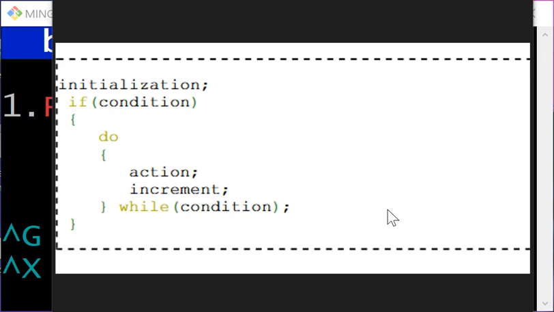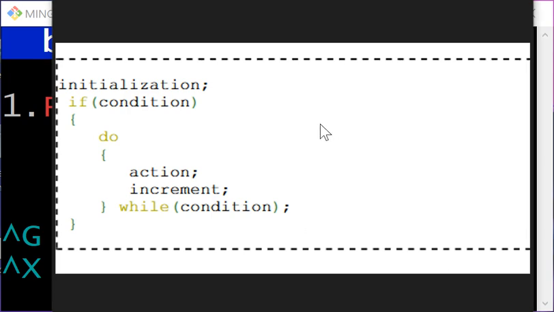Most optimizing compilers will be able to notice that the first time x is less than 10, and therefore there is no need for the initial if statement.